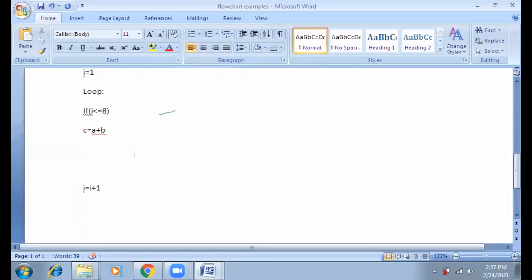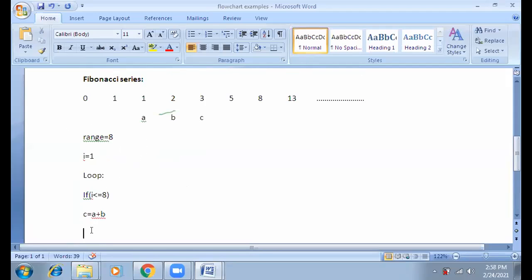You can use the counter variable, that is not a big deal, but a counter variable makes it complex. If we have the easiest solution, why should we go for the complex form? Yes, sir. So here C equal to A plus B, C equal to A plus B. If you remember, let's go back to the first case, when the first number is 0 and second number, A equal to 0 and B equal to 1 and C equal to 1.